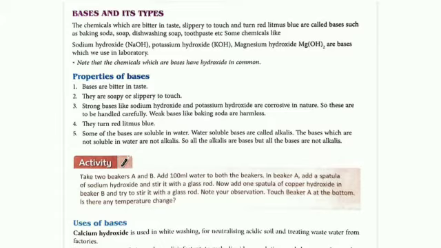Note your observation. Touch beaker A at the bottom. Is there any temperature change? Yes. When we touch beaker A, we feel it is hot. Sodium hydroxide, when mixed with water, emits a lot of energy, a lot of heat. But copper hydroxide does not dissolve in water, so there is no heat, no temperature change. This is the difference.